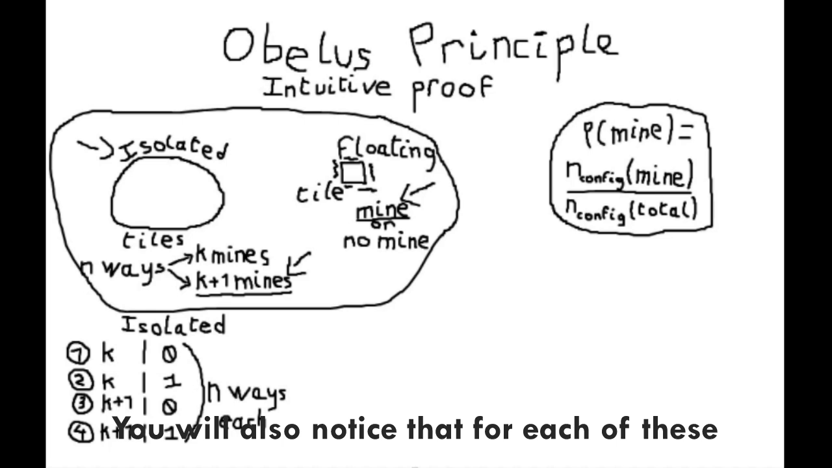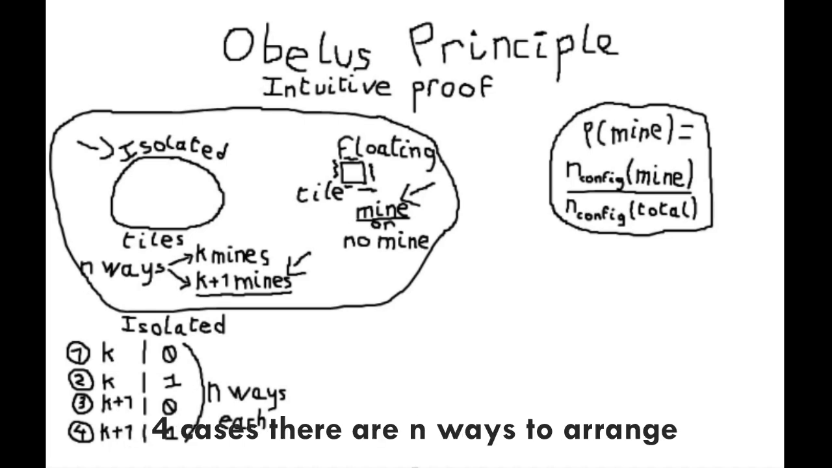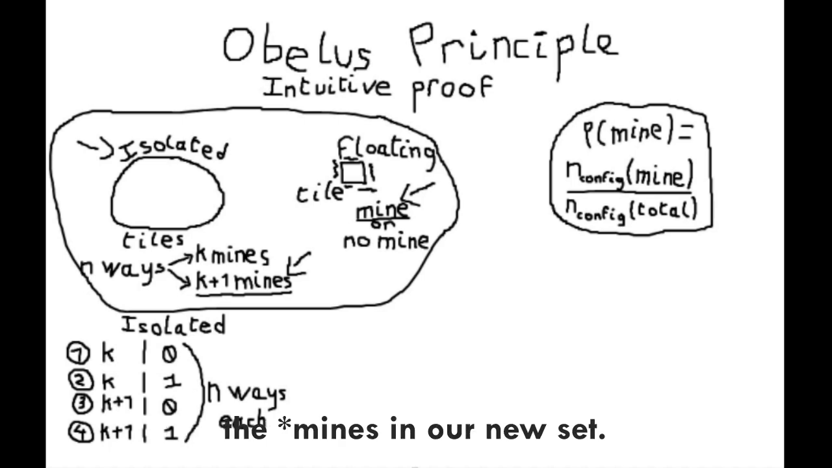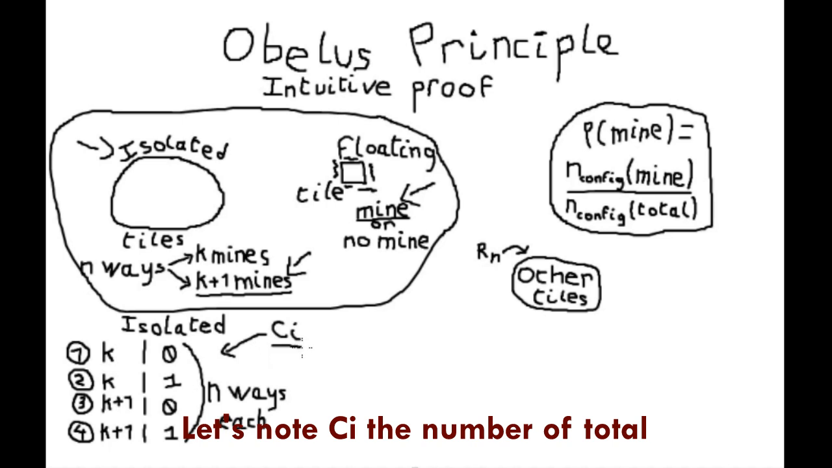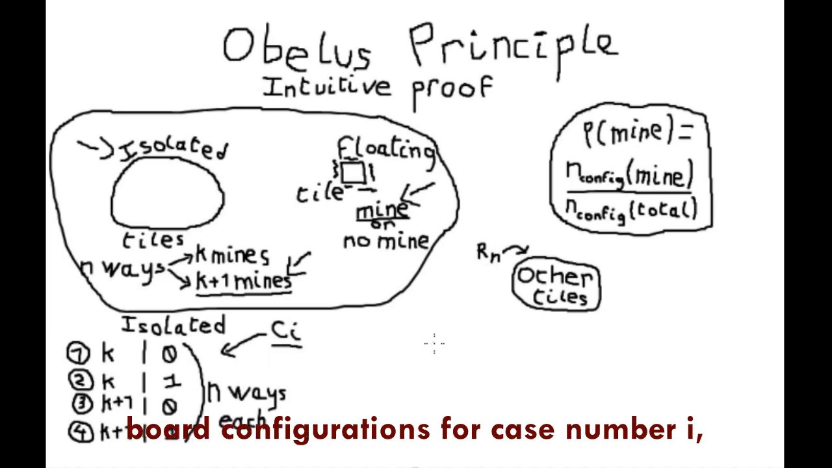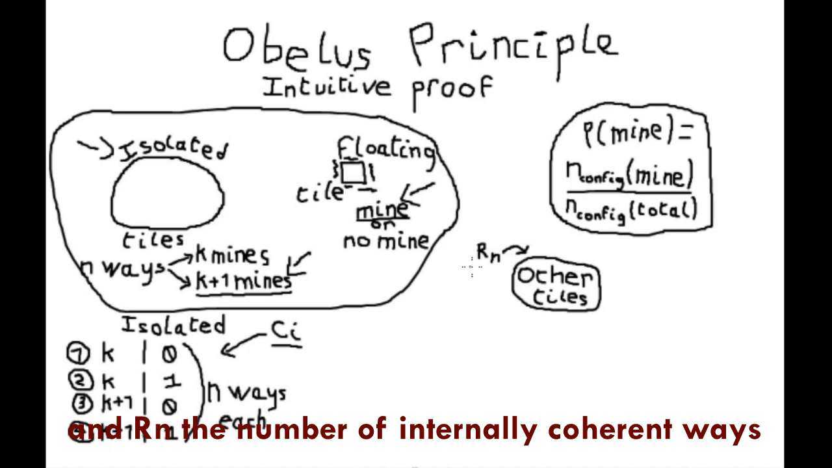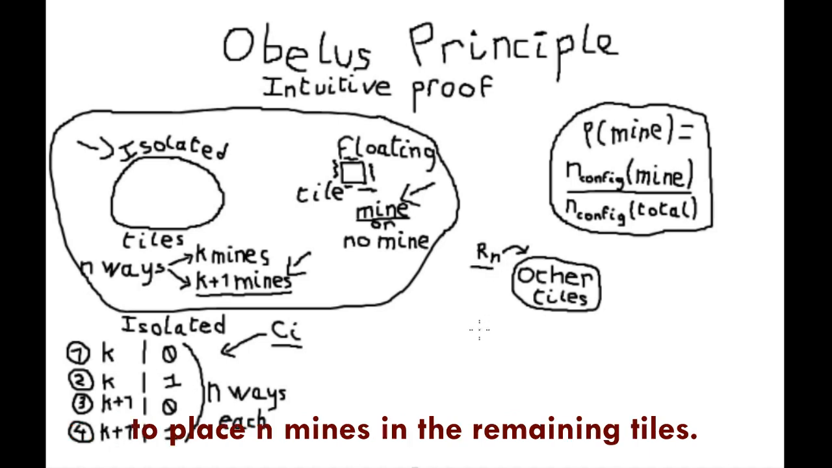You will also notice that for each of these 4 cases, there are n ways to arrange the tiles in our new set. Let's note Ci the number of total board configurations for case number i, and Rn the number of internally coherent ways to place n mines in the remaining tiles.